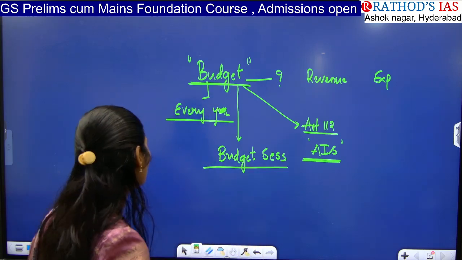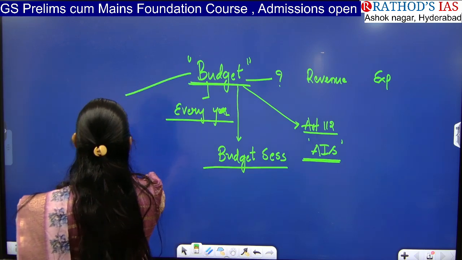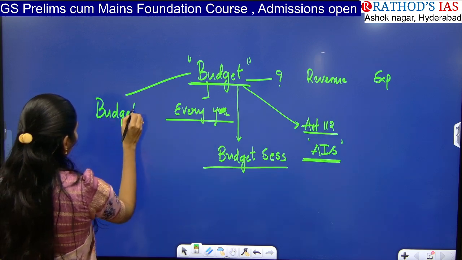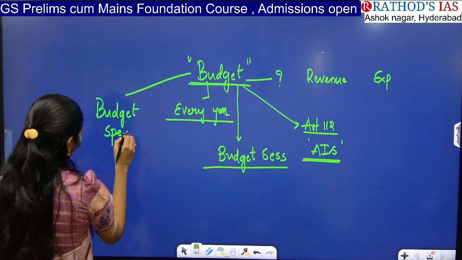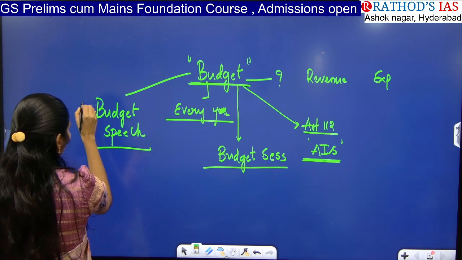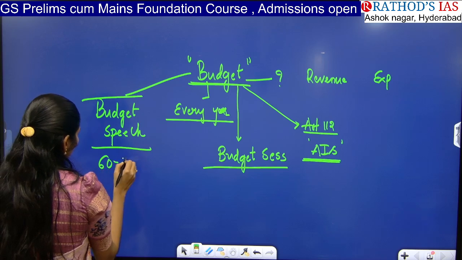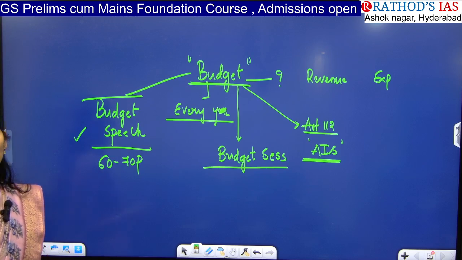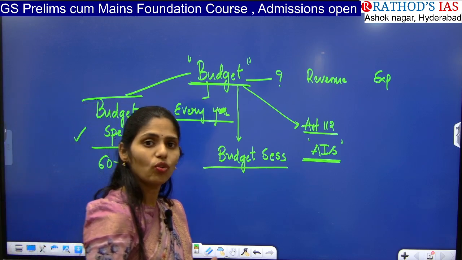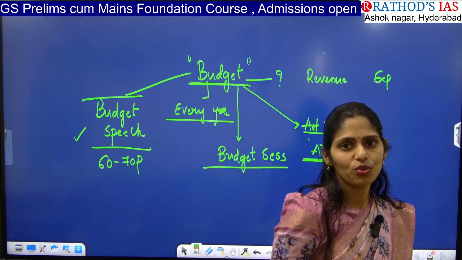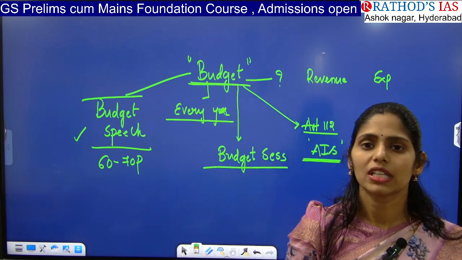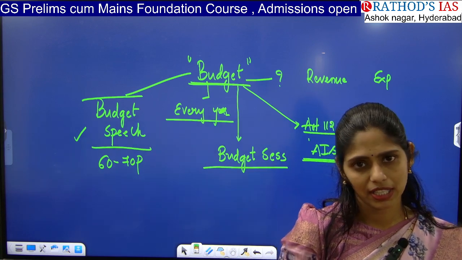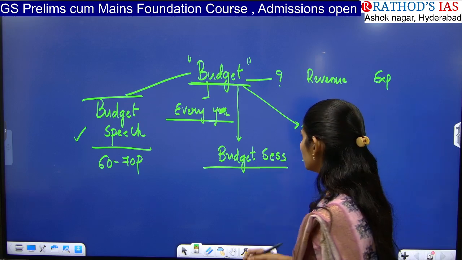Okay, and you have to see the budget speech. In that budget speech, you will have around 60 to 70 pages. They focus especially on the areas where our government is focusing in this 1 year. For example, which scheme they are focusing on and which scheme they are decreasing allocations for, everything. So this is from your economy point of view.